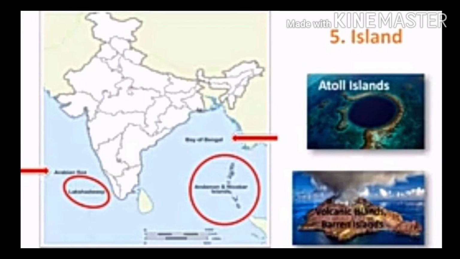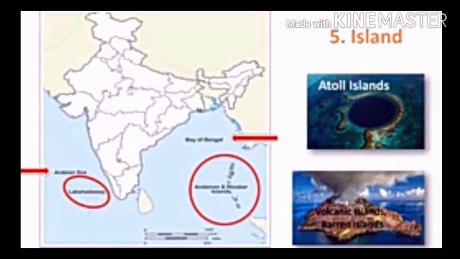India has two large groups of islands, one each in the Arabian Sea and in the Bay of Bengal. The islands in the Arabian Sea are known as Lakshadweep, whereas the islands in the Bay of Bengal are called the Andaman and Nicobar Islands. First, we will see about Lakshadweep Island.